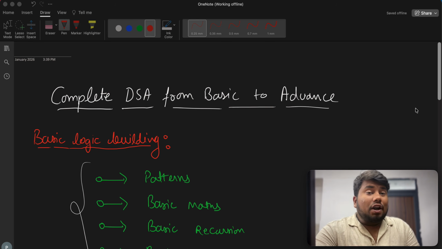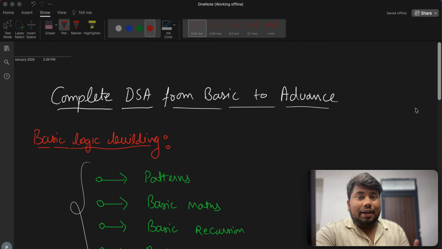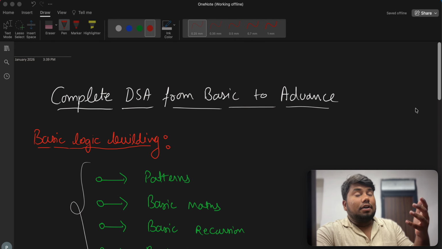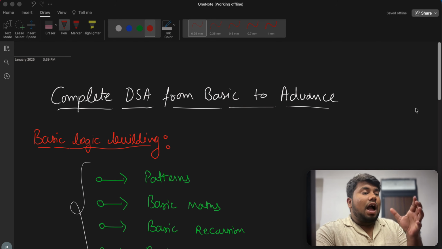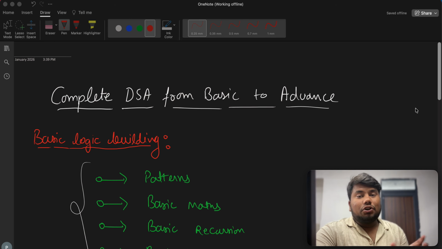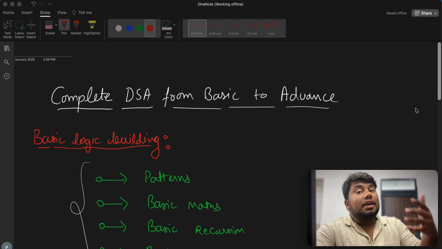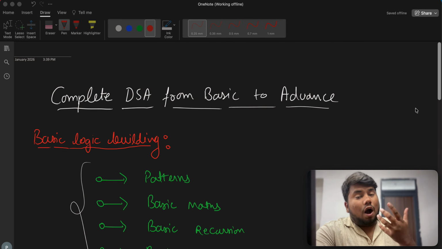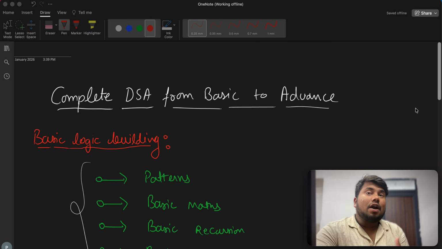So guys, what I'm going to tell you today is that I have created a basic plan in order to complete the whole DSA in 30 or 40 days, because I have created a full sheet of DSA on my own in order to help some beginners, because they are confused about how to start, what is the right way to start, from where we have to start, and what steps we have to follow in order to get something good for our tech career.